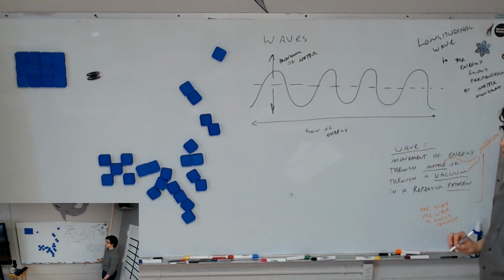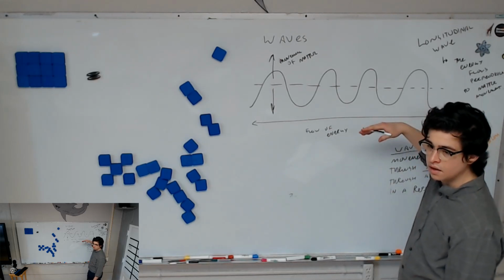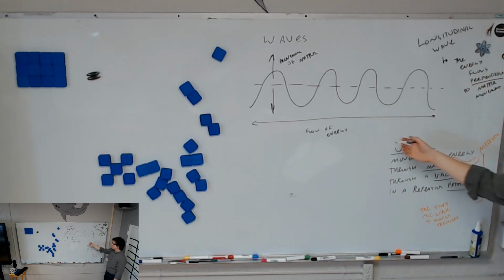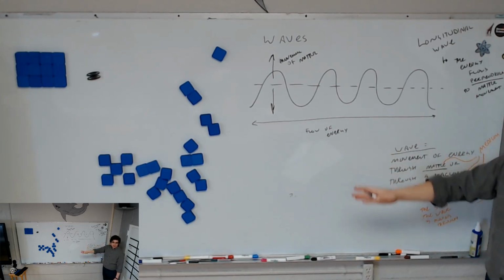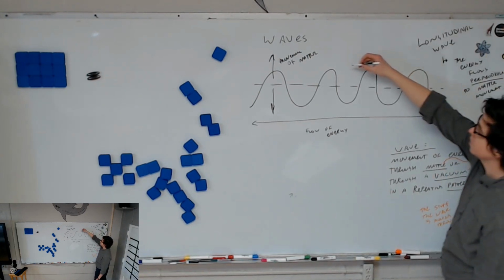How are those two things related? If one thing is up and down and the other is right and left, they are perpendicular. So in this wave, energy flows one way, and the matter moves perpendicular to it.